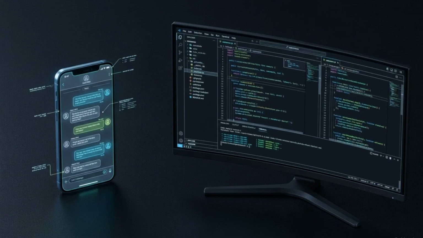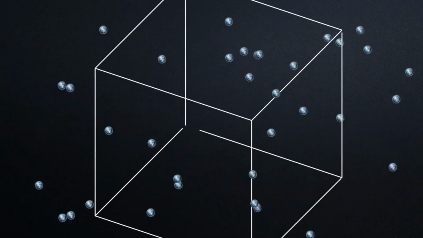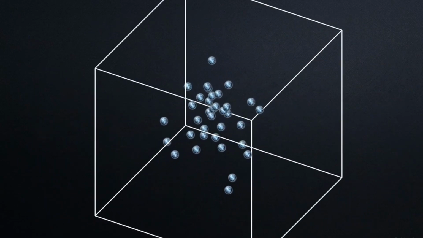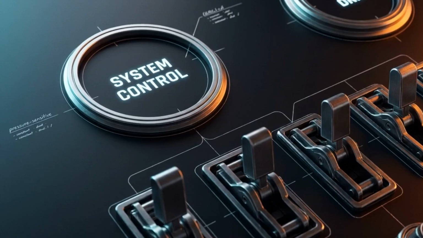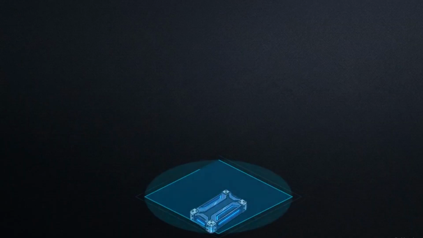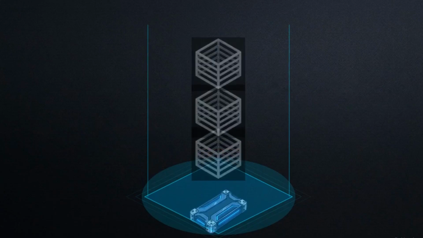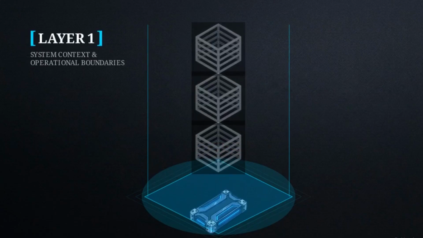LLMs are non-deterministic compute engines. Prompts function as structural control architectures designed to govern token probability distribution. Achieving predictable, production-grade output requires applying rigid systems engineering to the model interface. This structural diagram illustrates a four-tier architecture, beginning with Layer 1, System Context and Operational Boundaries.